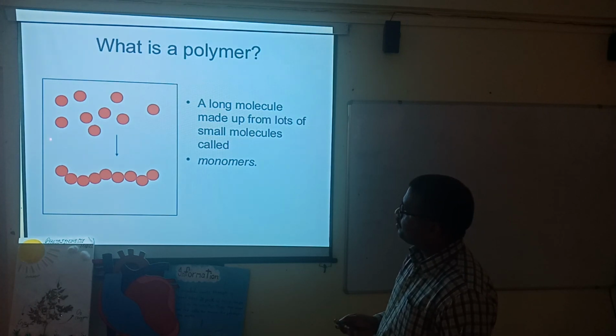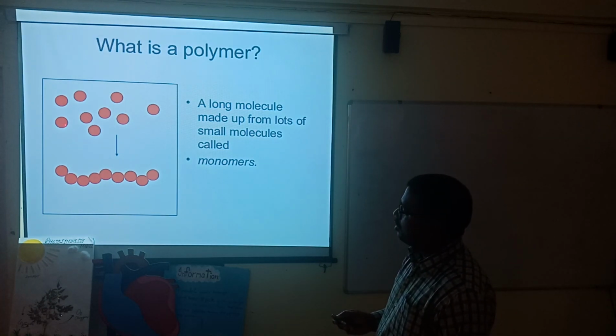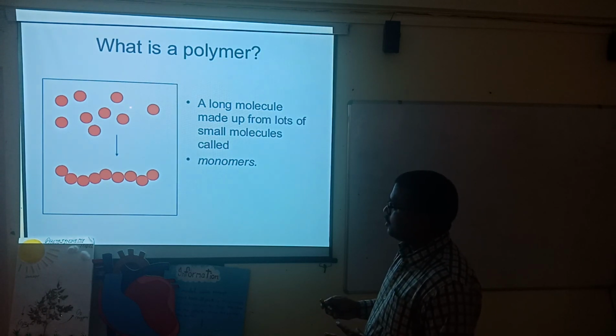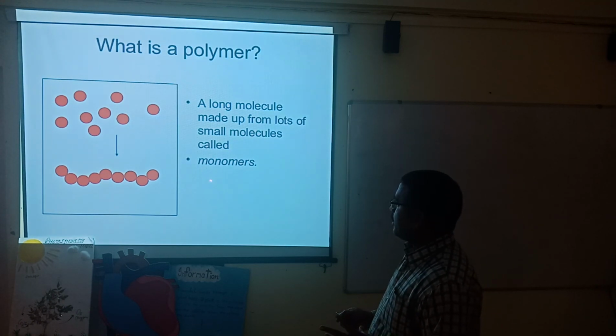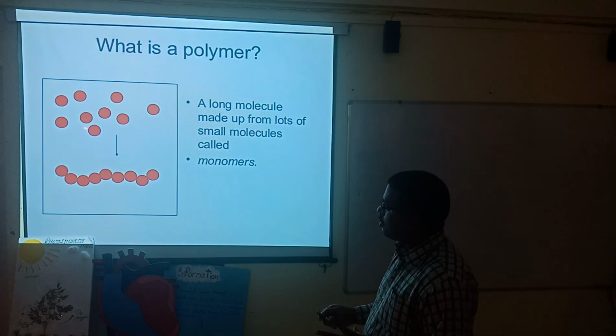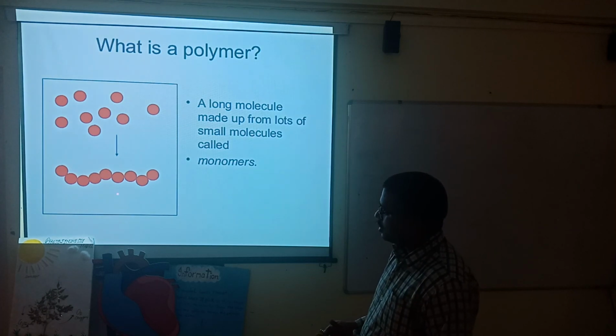Here you can see a unit of a big substance, and when these units are combined together in this form, these smallest units are known as monomers.